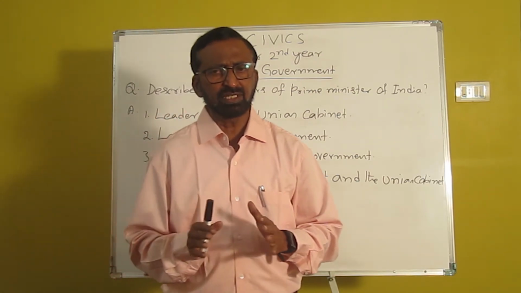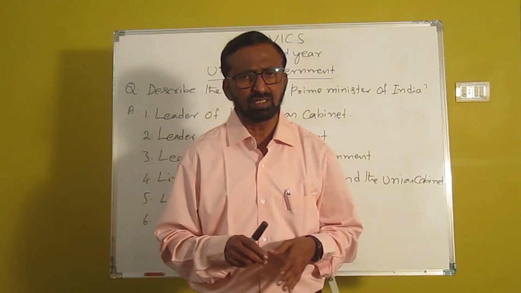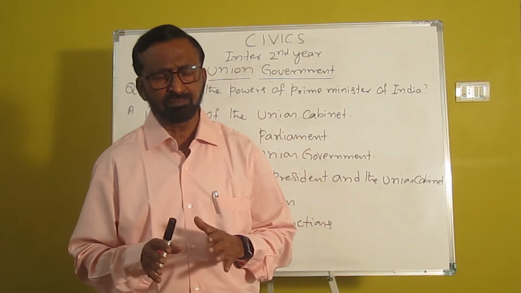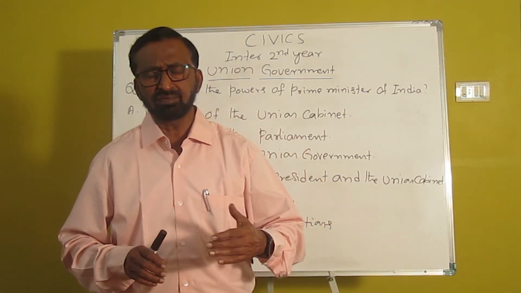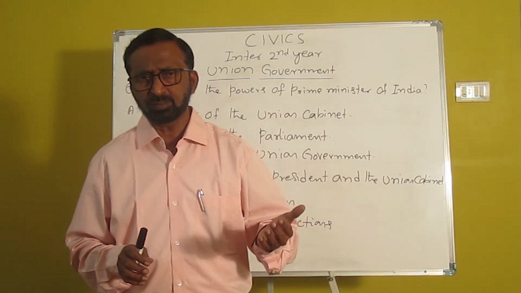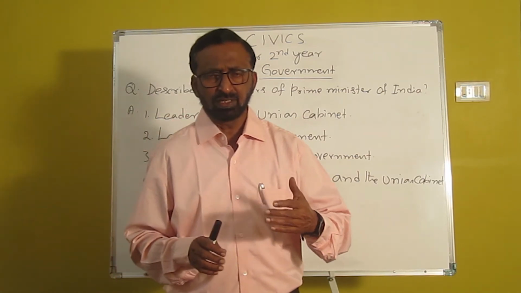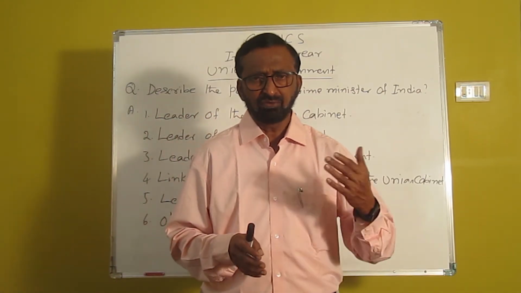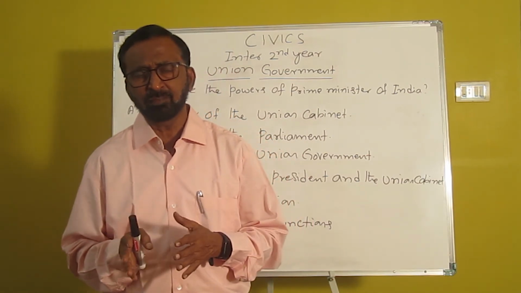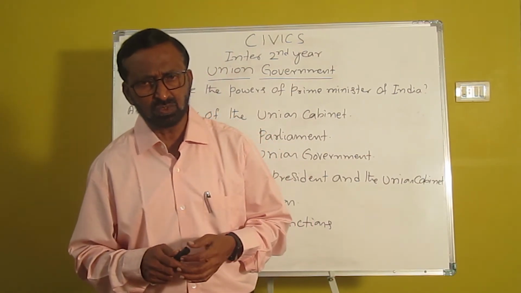All the major decisions on foreign policies and our programs are influenced by the Prime Minister only. Whenever the Prime Minister goes to other countries and meets another country's President, any agreements made by the Prime Minister on behalf of our country are valid. He tries to maintain relations with the neighboring countries also.